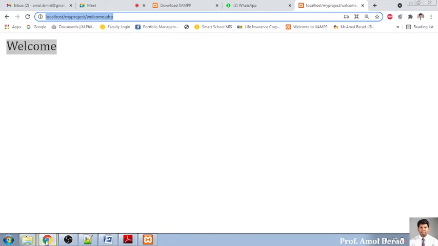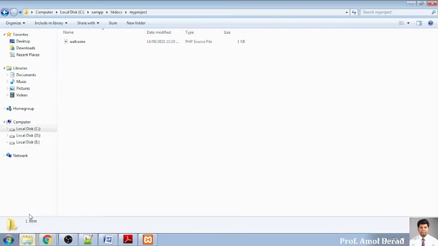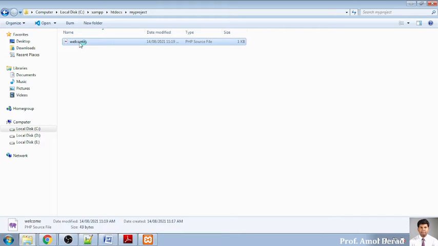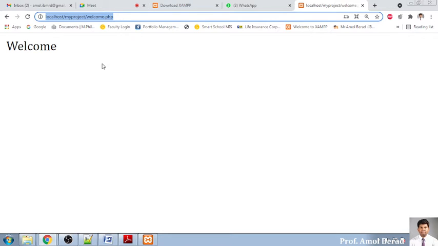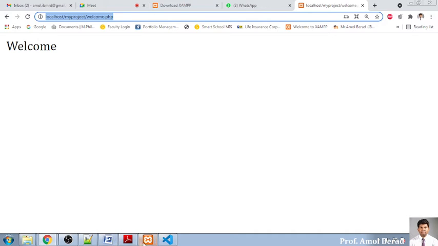If I run it directly, if I double click it, it will not get executed because the extension is .php. So whenever you are executing a .php file, make a habit that you have to run it on a server. This is very simple, you will be displaying it on a server. These steps you have to follow whenever you are writing code in your project. Okay, now see this VS Code, this is open in VS Code, so no issue about that.